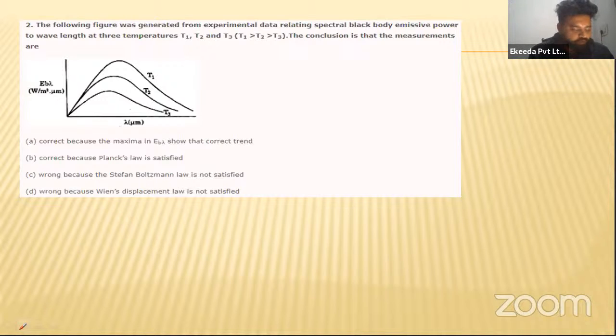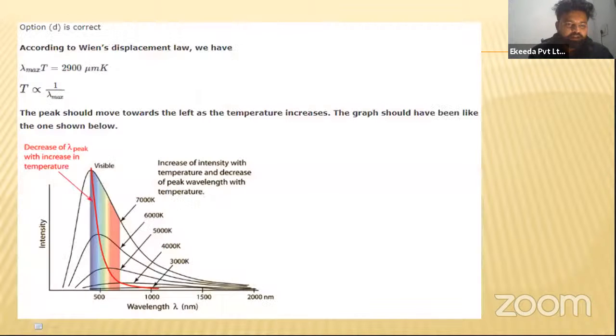So you can ask your doubt in the class itself, my dear students. This is the correct graph. According to Wien's displacement law, lambda max, the wavelength where maximum radiation is occurring, multiplied by the temperature is equal to a constant.